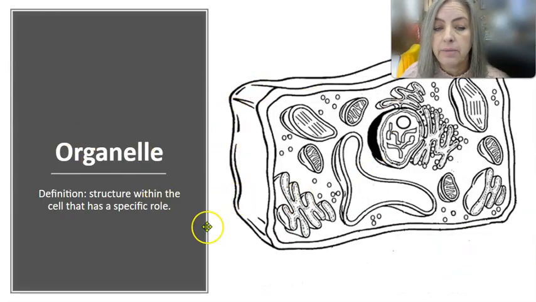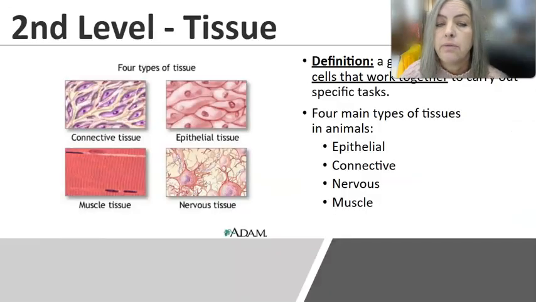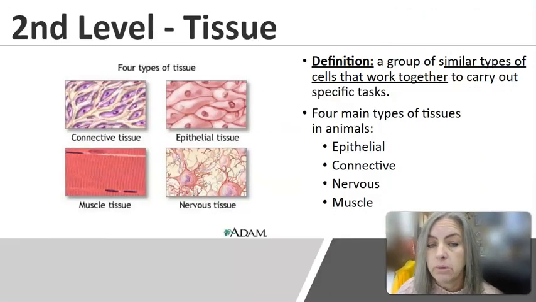Inside of cells, we have these organelles. We talked about that in Unit 5. Organelles have a specific job in the cell or fulfill a specific function, and in the cell they do that function. Like mitochondria makes energy, the nucleus is the brain of the cell and it's the command center, and so on. If we go to our second level of biological organization, we find tissues.